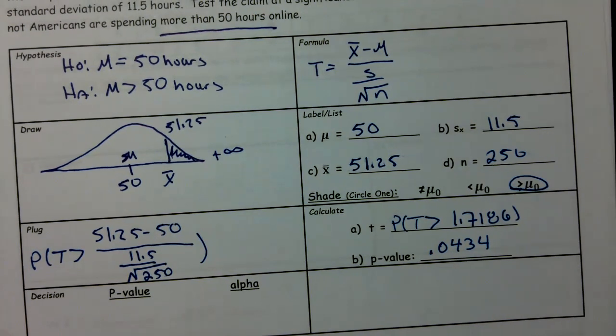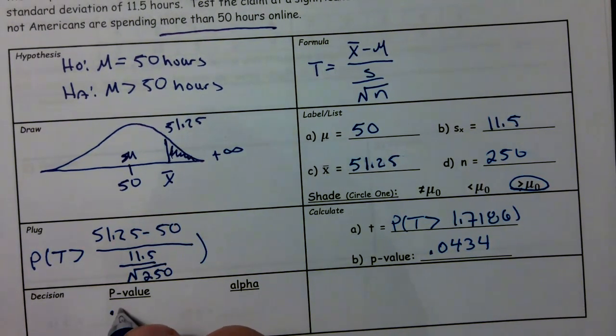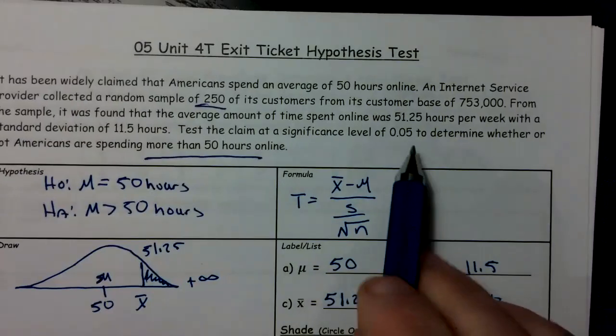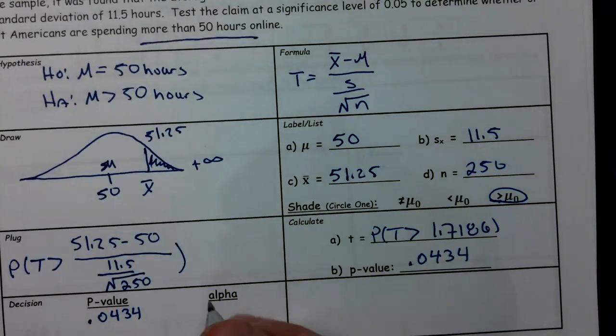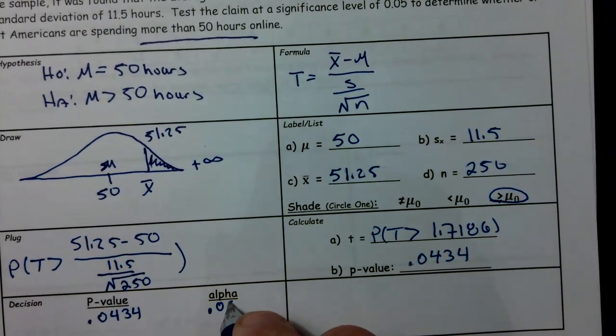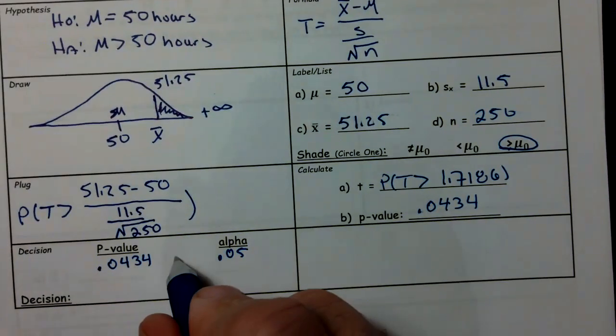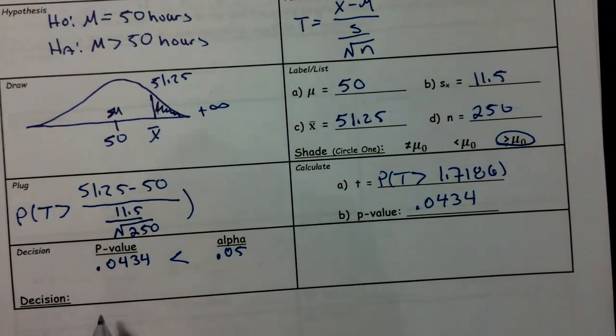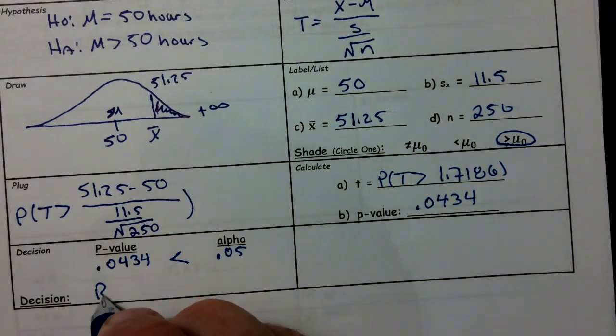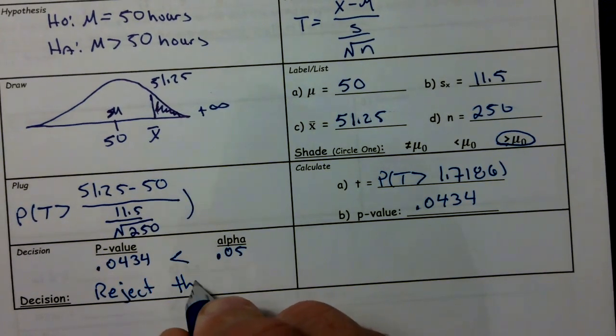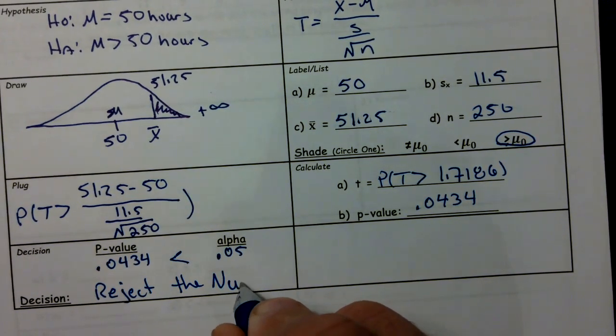All right. So our p-value, 0.0434. Our alpha level, 0.05. Well, this is less than. So because this is less than, our decision will be to reject the null. So we're going to reject that claim.